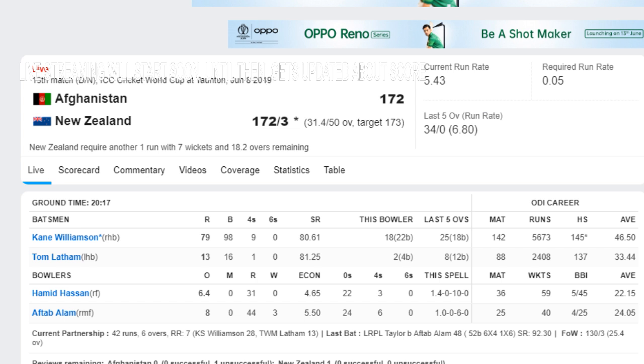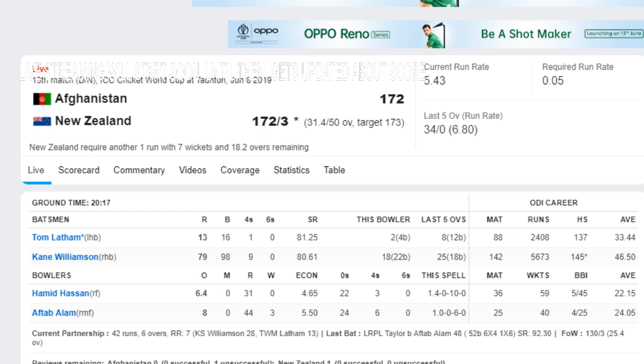Hamid Hassan to Williamson, another single, short on off stump, tapped down to short third man. Scores are level, and New Zealand just require a single run to win the match. They have 18 overs and 2 balls to spare.